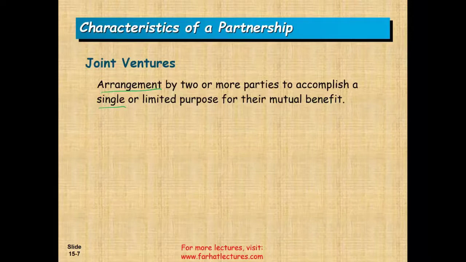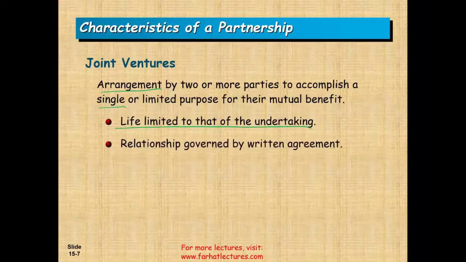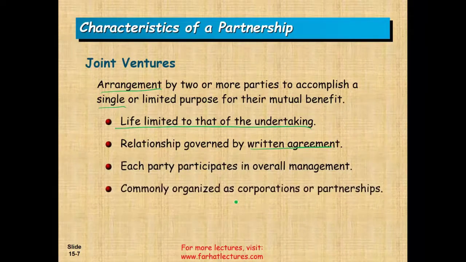For example, to go into a real estate project with a limited time horizon. They want to build a stadium, and they want to do it together, but they want this relationship to be very limited to the stadium. So there's a life limited to that undertaking, just building a stadium. The relationship is governed by a written agreement, because in the end, we're going to have to dissolve this partnership. Each party participates in the overall management of this business. They usually organize it as a corporation or as a partnership, and they call it a joint venture.